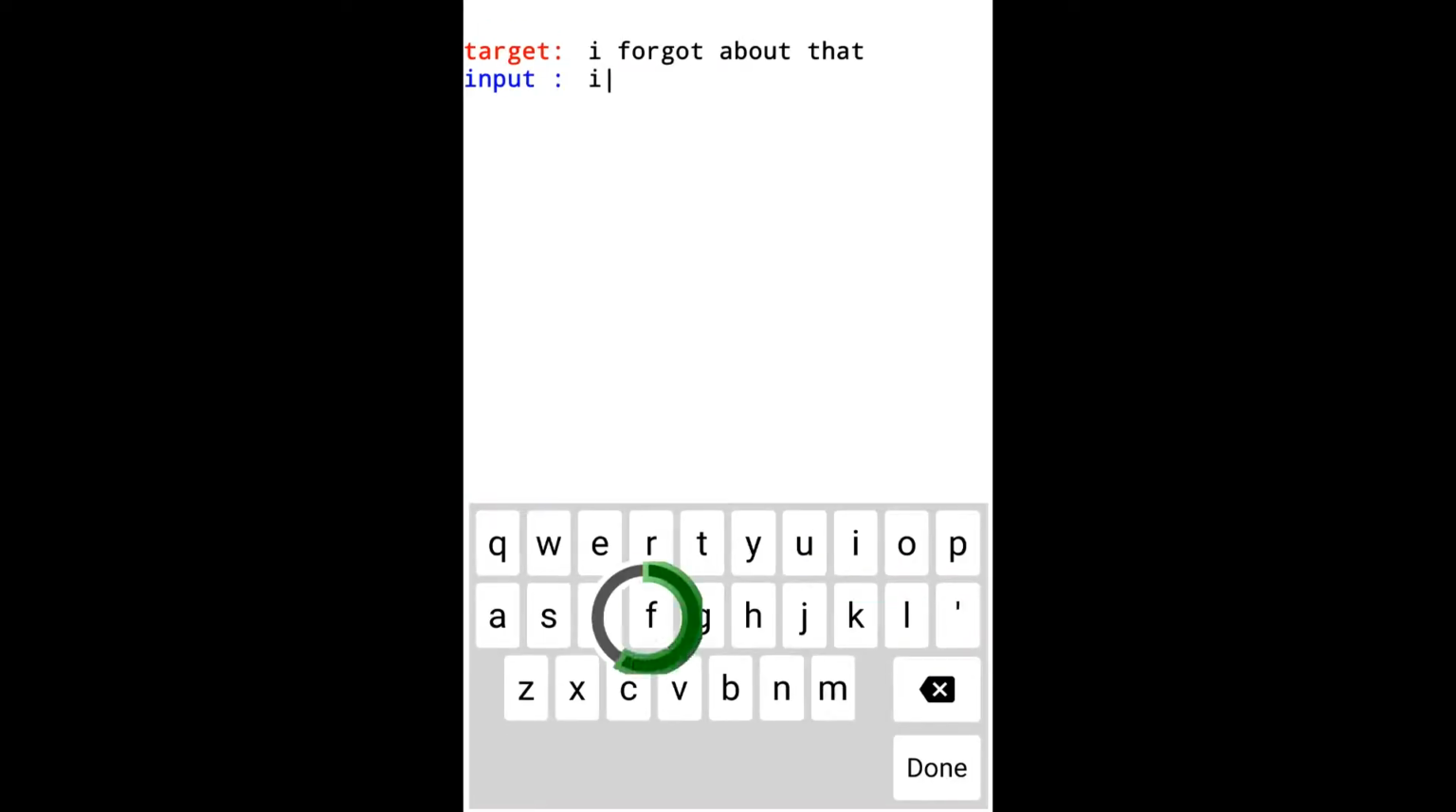In this video, you can see a user entering the phrase, "I forgot about that" in the abbreviated sentence input condition. The prediction slots and the spacebar are missing from the keyboard. Notice how the user is skipping entering the mid-word vowels.